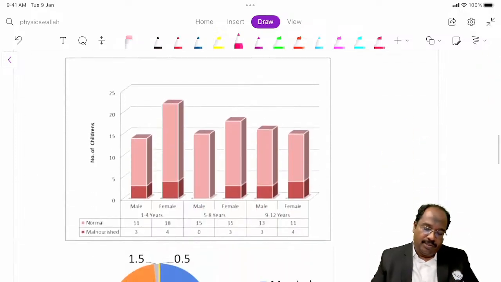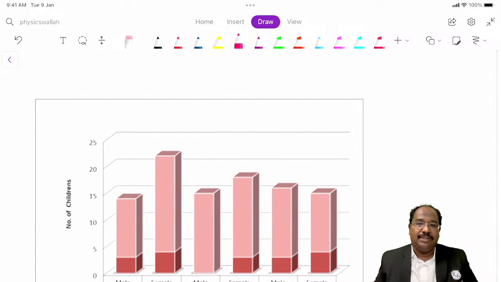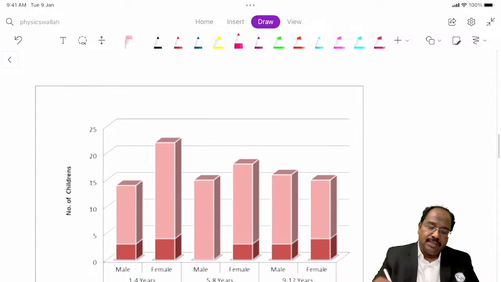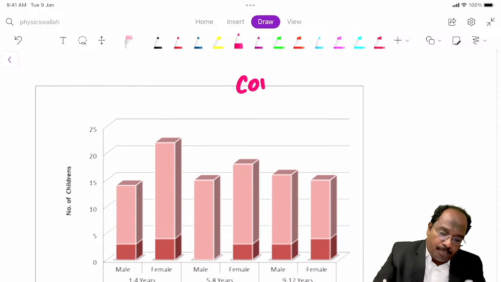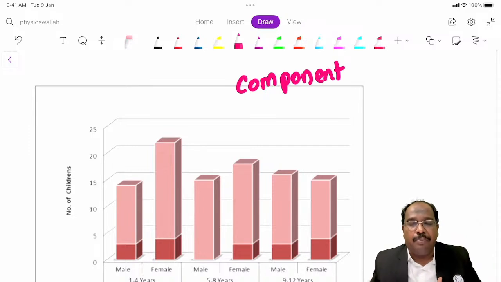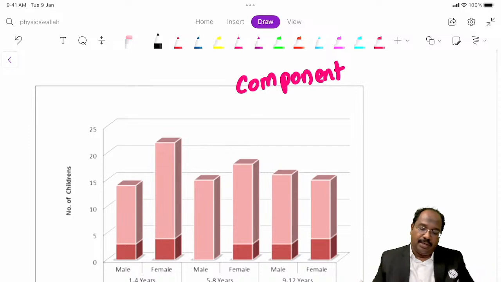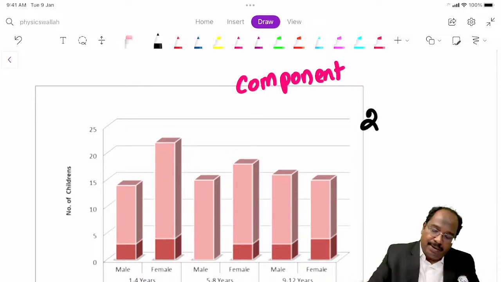What about this graph? This was asked in the NEET exam a few years back. This we call a component bar chart. In a component bar chart, two variables are compared within the bar.